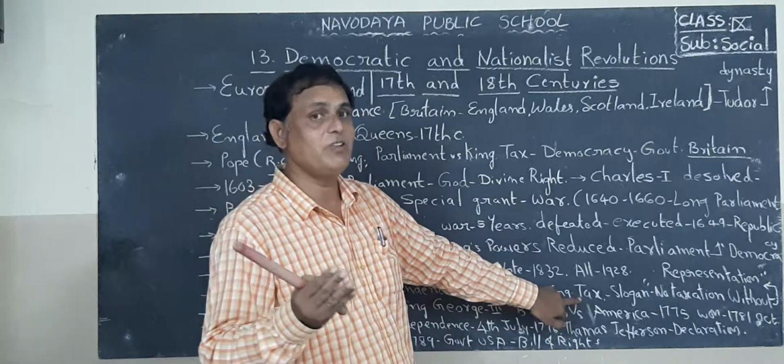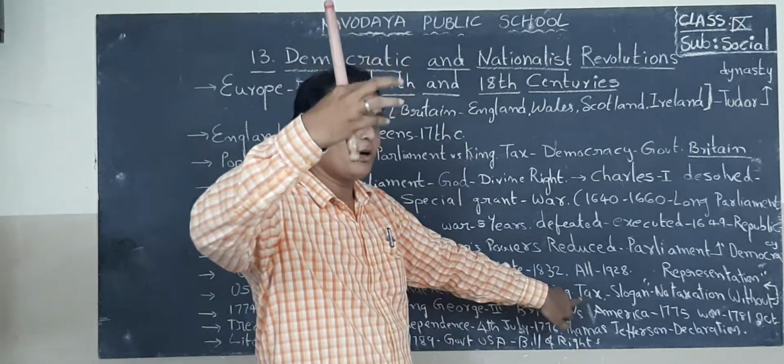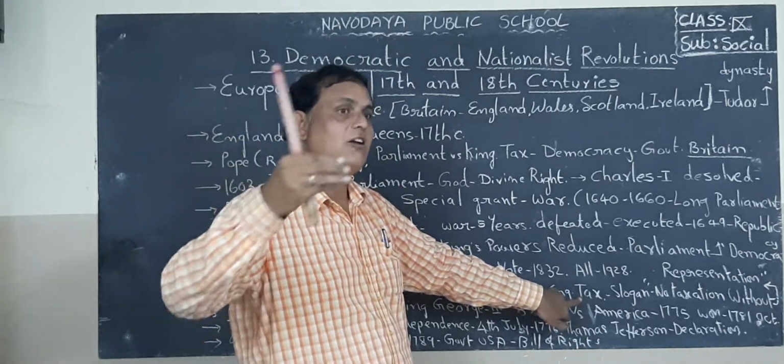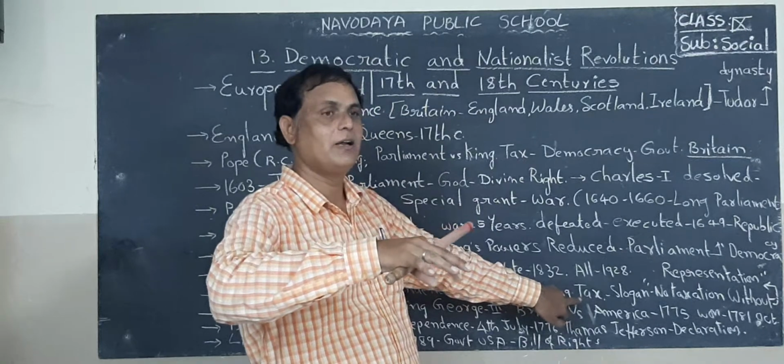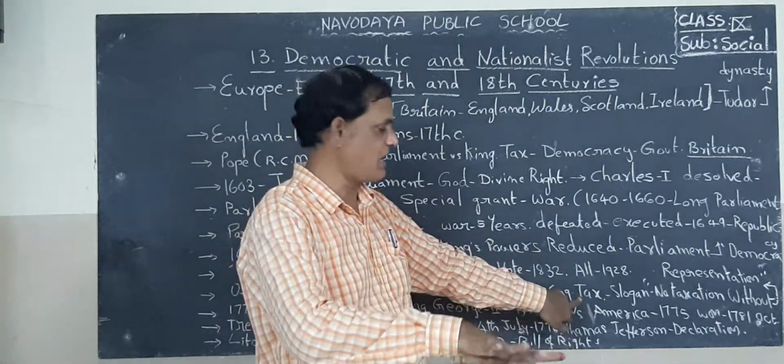They started living in America, but England's people came on behalf of the king and levied many taxes over these 13 colonies settled in America.